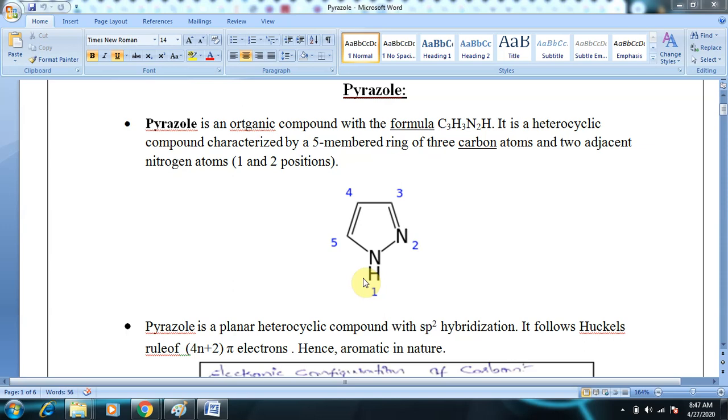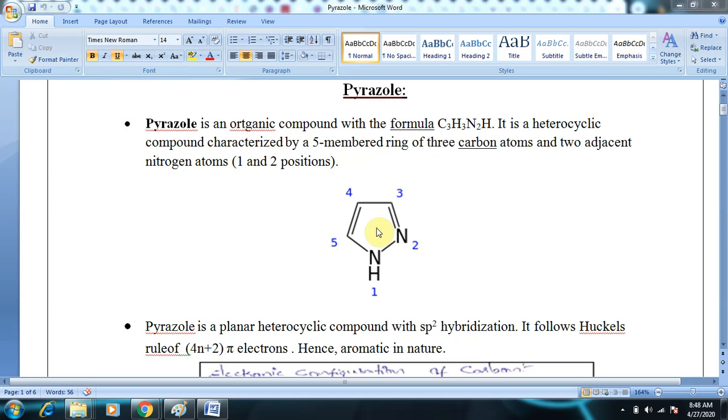It follows Huckel's rule of 4n plus 2 pi electrons. So according to Huckel's rule, how many pi electrons should be present? 6 pi electrons. As you can see, the pi bond comprises 2 pi electrons, and the other pi bond comprises 2 pi electrons, so altogether 4 pi electrons, and 2 electrons from the lone pair on the nitrogen are involved in pi delocalization in the ring system, to give 6 pi electrons.